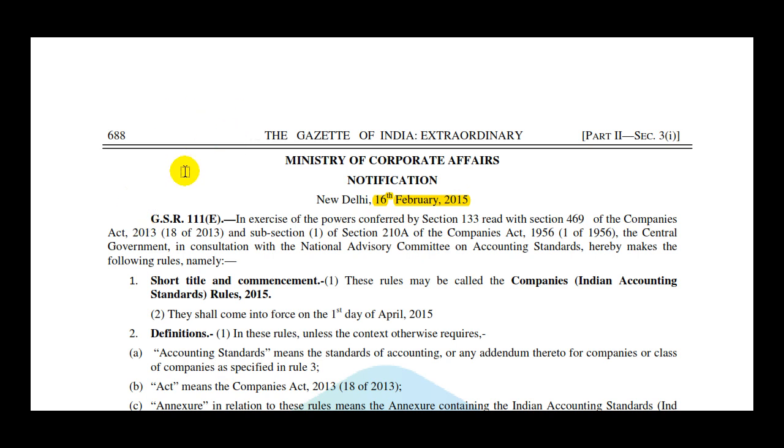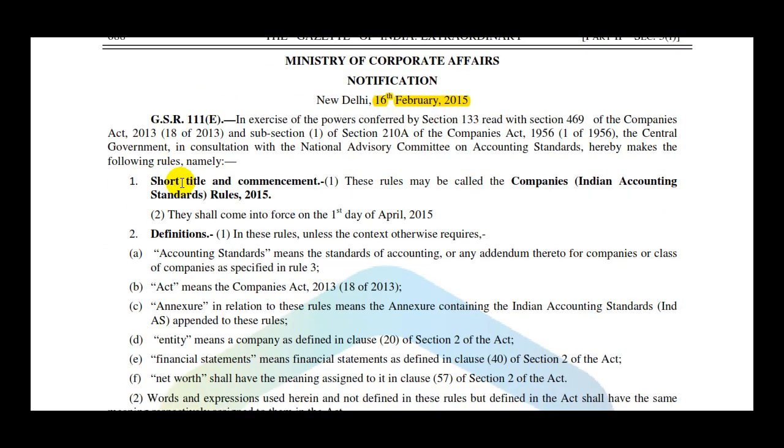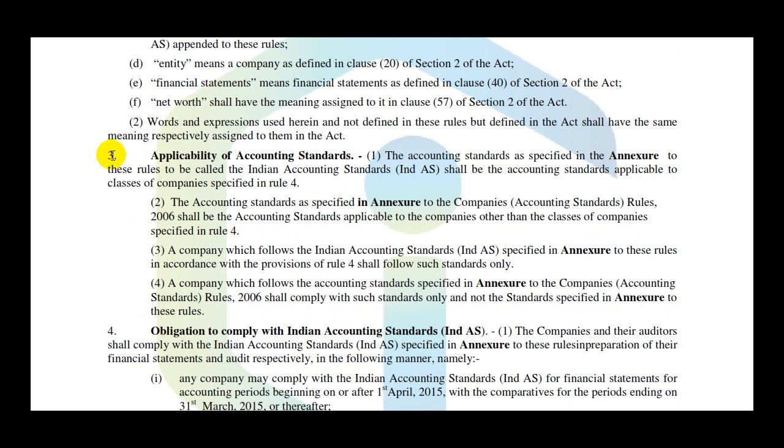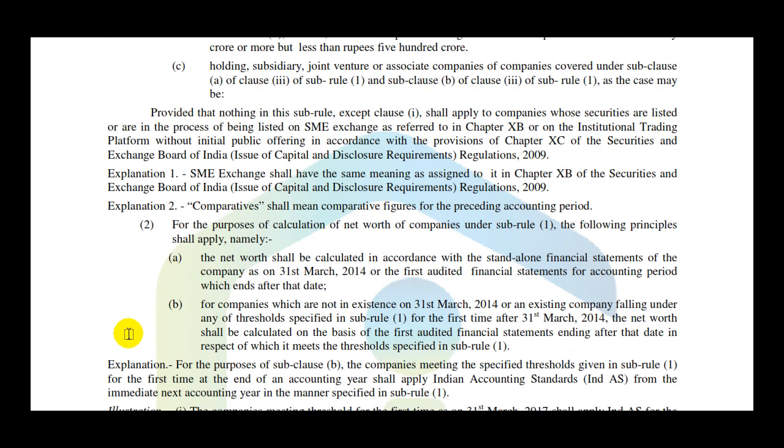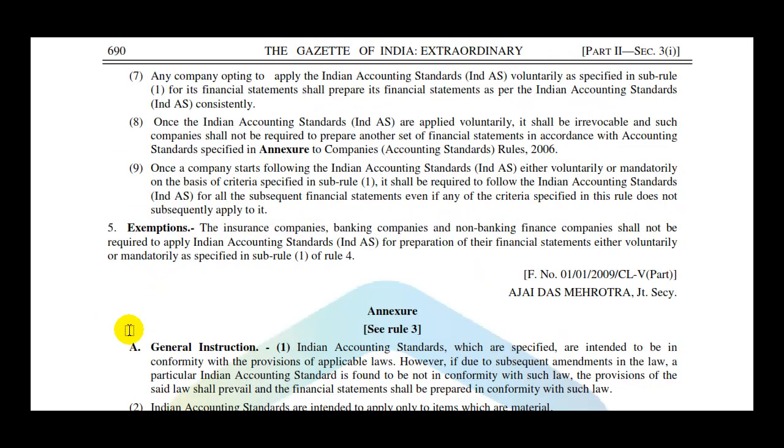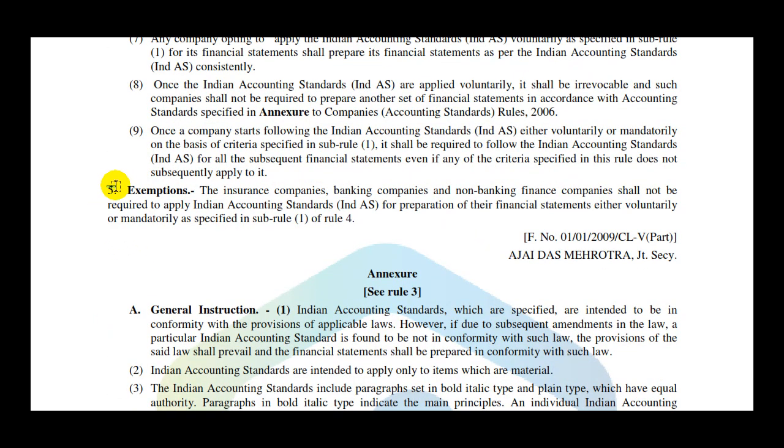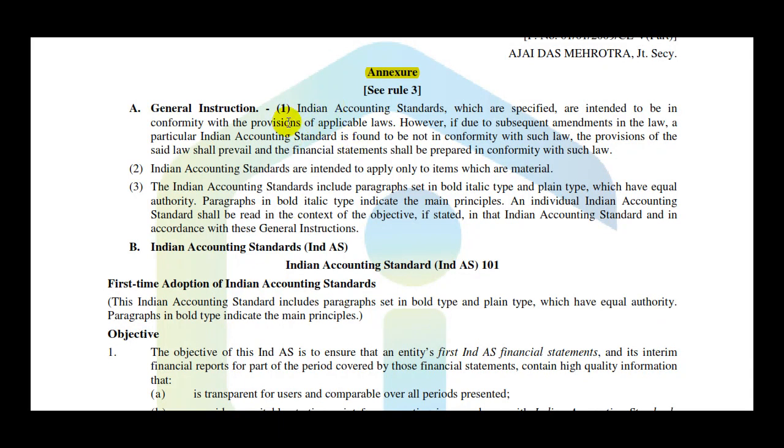We have tried to simplify this notification, because if you try to see this notification, here is rule 1, then we have rule 2, then it goes down with rule 3, rule 4, and then finally rule 5 of exemptions. This notification has an annexure, and these annexures include various Indian accounting standards.